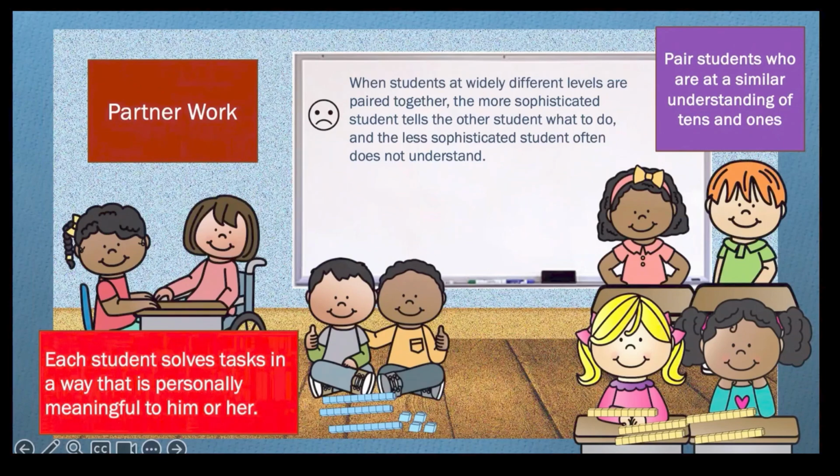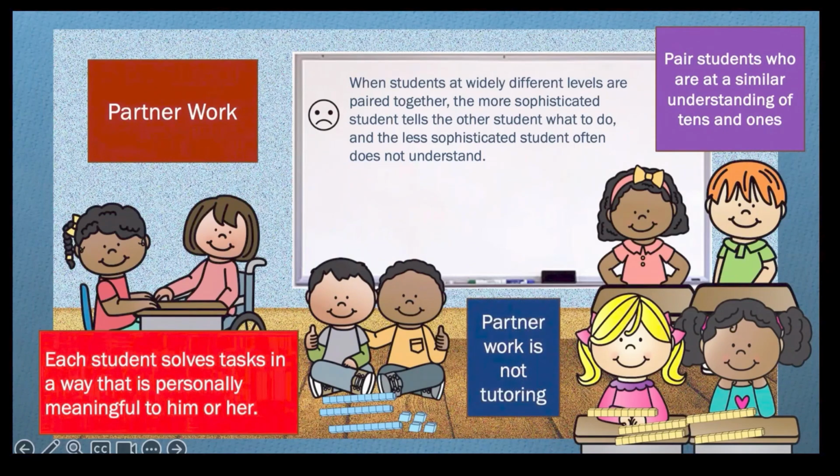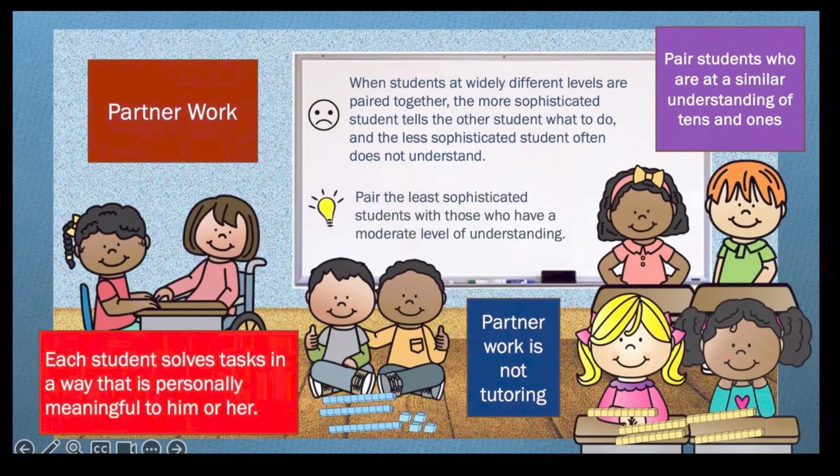Partner work should be a time when each student solves tasks in a way that is personally meaningful to him or her. Teachers should not think of it as an occasion for tutoring. Having said this, it is often not productive to pair the two least sophisticated students together. Rather, pair such students with someone that already has developed a moderate level of understanding.